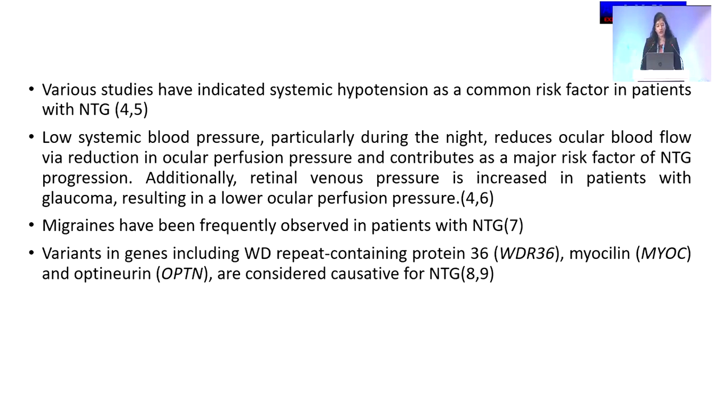Additionally, retinal venous pressure is increased in patients with glaucoma, resulting in a lower ocular perfusion pressure. Migraines have been frequently observed in patients with normal tension glaucoma, and various genes like WD repeat containing protein 36, myocilin, and optineurin are also considered causative for normal tension glaucoma.